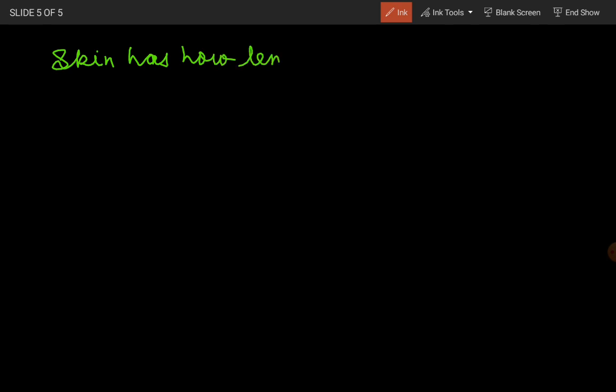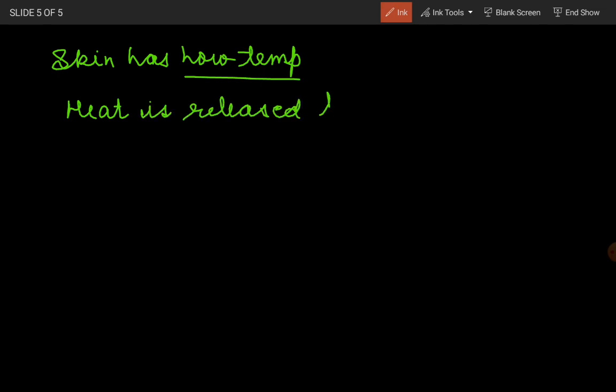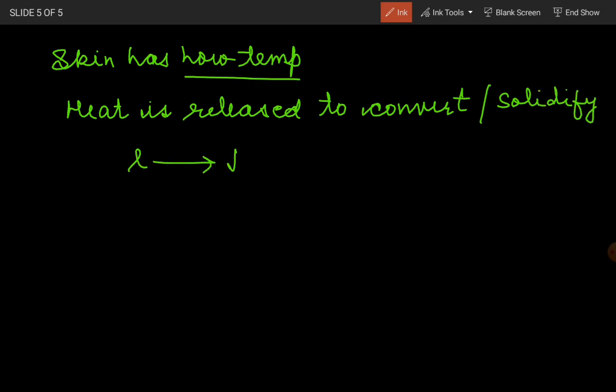So what will happen? The heat is released, we know this thing, to convert, or we can say to solidify. Because now the temperature is less. Now what do we expect for liquid? Liquid will decrease its temperature, similarly gas will decrease its temperature.